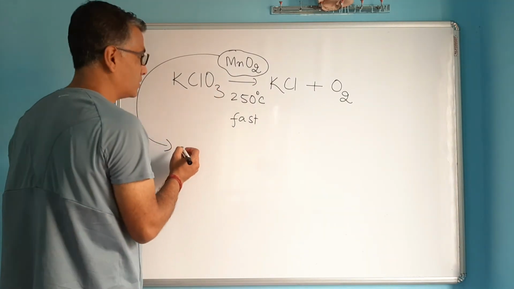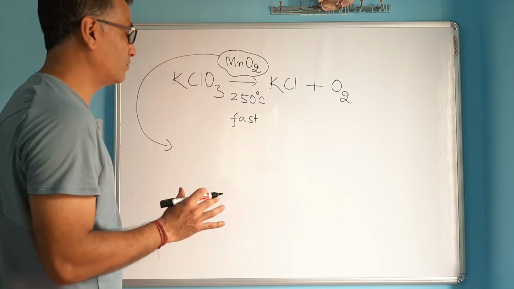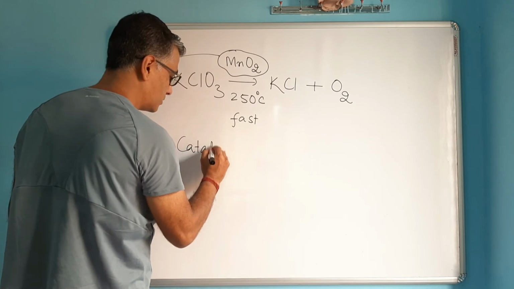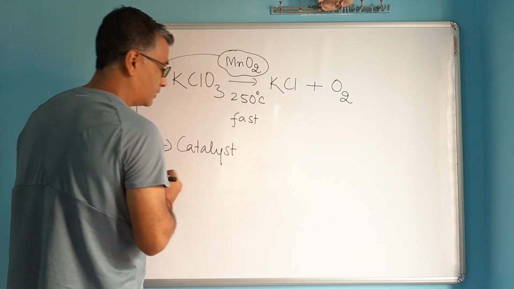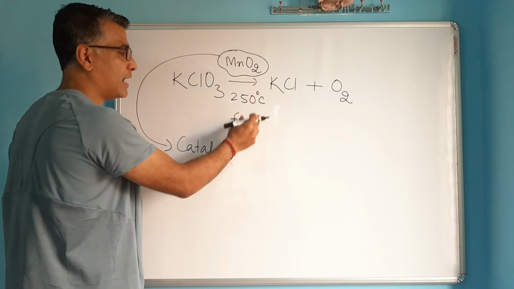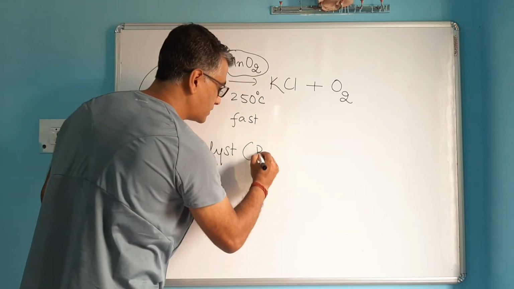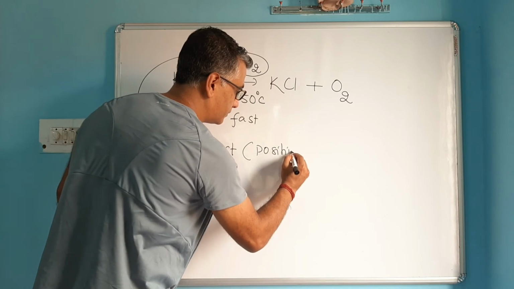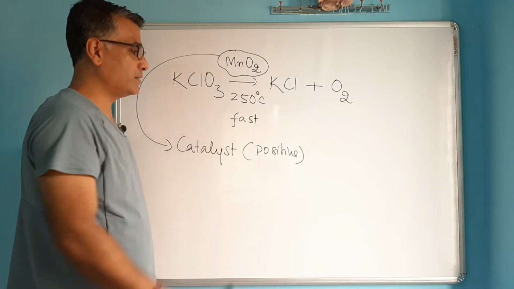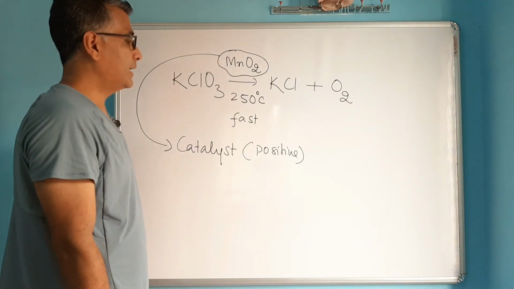What do you call such a substance which changes the speed of the reaction without itself taking part in the reaction? They are known as catalysts. In fact, the catalyst which makes the reaction fast and easy is known as a positive catalyst. And a catalyst which makes the reaction slow and difficult is known as a negative catalyst.